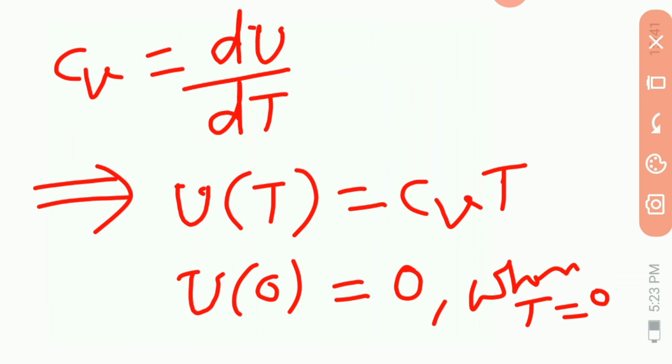Now, the topic of specific heat of gas is finished now.